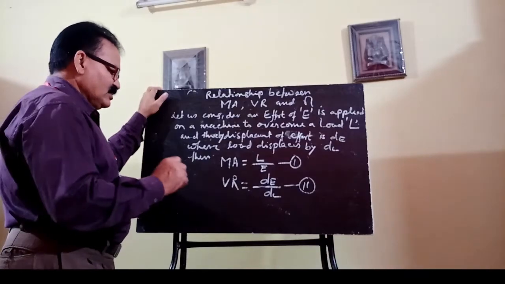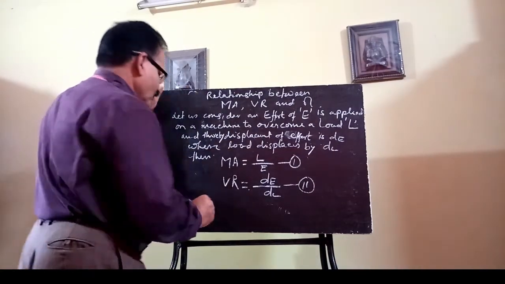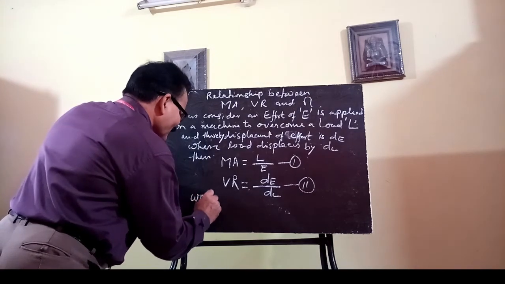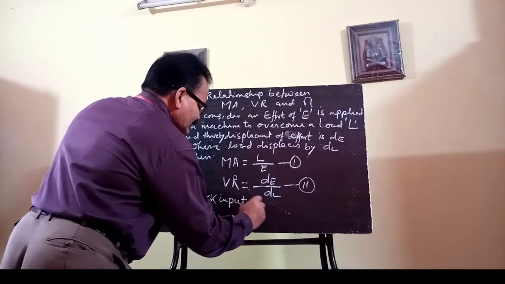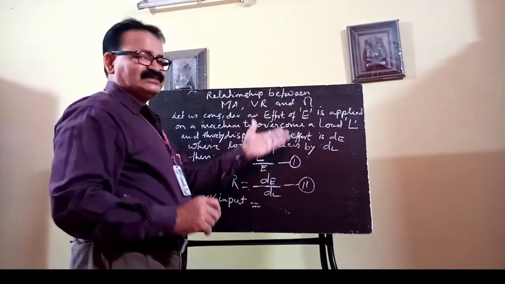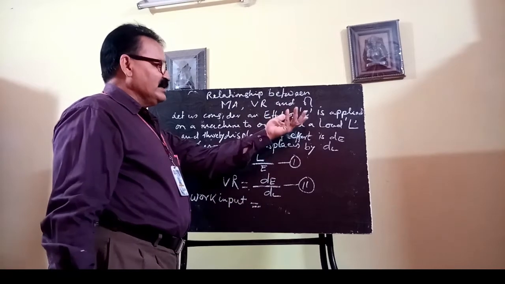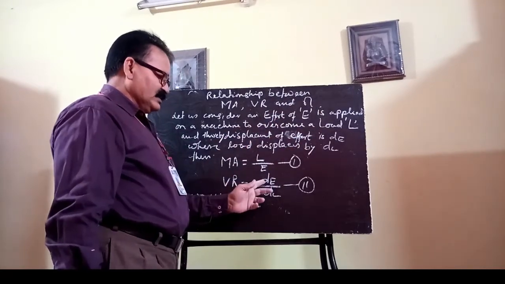Clear? Now efficiency. Now work input. You have to find out work input. Work input in this case, because you are applying an effort on the machine to supply the energy, and the displacement of effort that takes place is your dE.